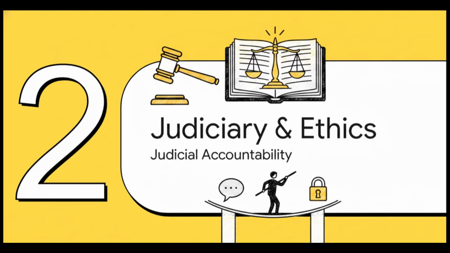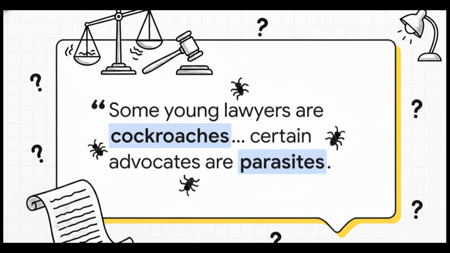All right. Section 2, Judiciary, Ethics, and Rights. Let's navigate the boundaries of judicial expression and accountability. You might have seen this striking and, honestly, quite controversial oral remark from the bench recently. It really brought the debate on institutional limits into sharp focus. Now, while it was later clarified that these specific remarks were directed at individuals practicing law with fake degrees, the broader discussion is so important. It revolves around judicial standards and language.